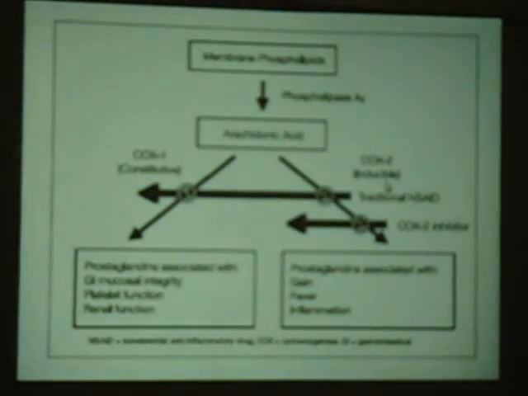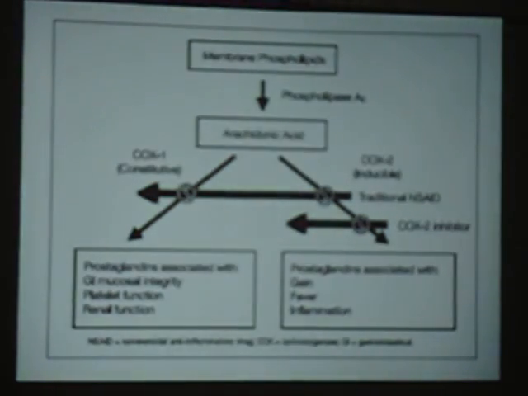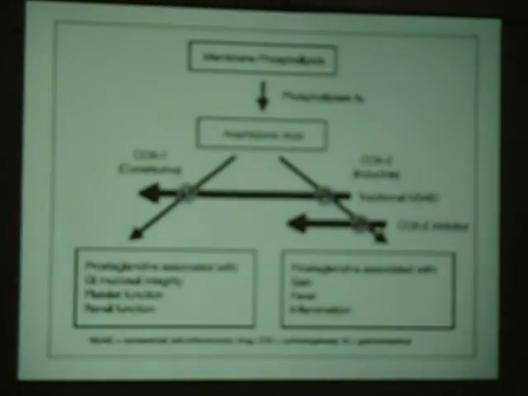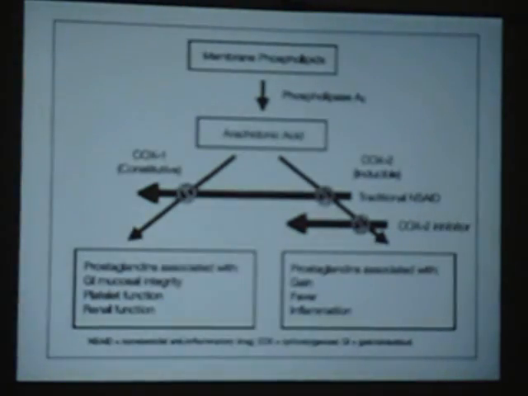What is this COX? COX is an enzyme which converts membrane arachidonic acid into different types of prostaglandins. This is a normal mechanism which is going on. Arachidonic acid, a membrane phospholipid in the body, is converted into prostaglandins which are associated with GI mucosal integrity, platelet functioning and renal functioning, where prostaglandin mediated salt and water excretion takes place. But when we have to decrease the pain associated with myalgia and arthralgias, we use these COX inhibitors.